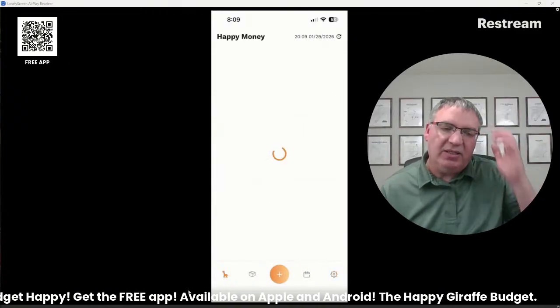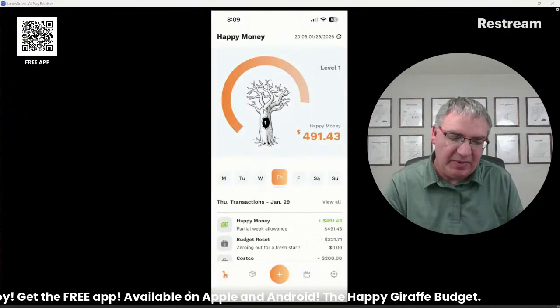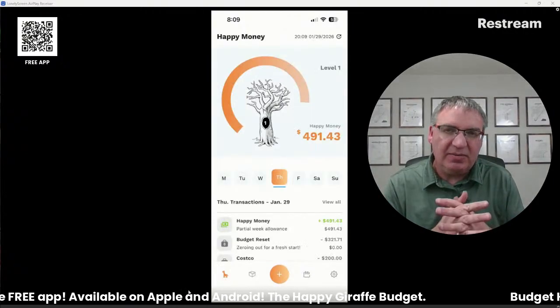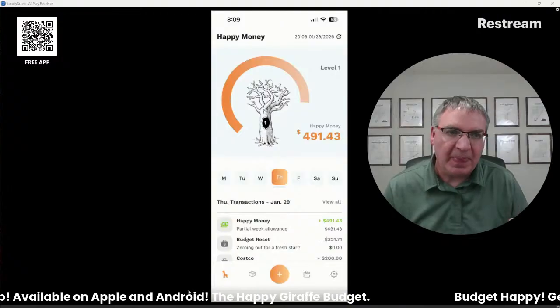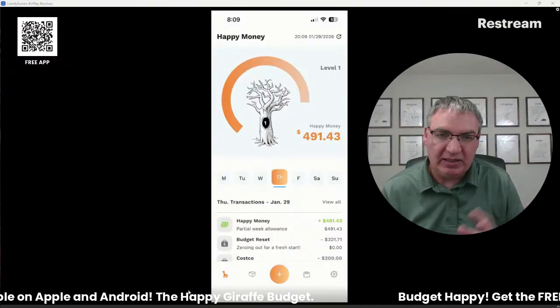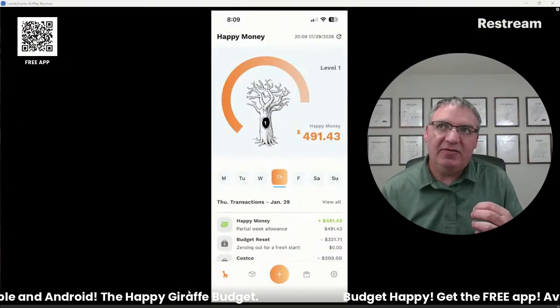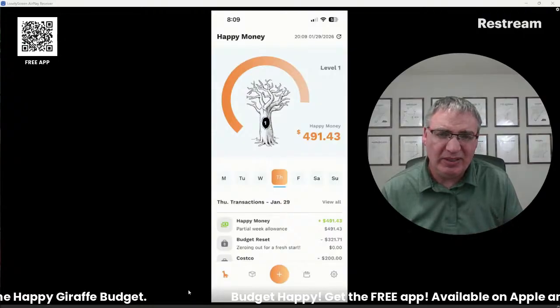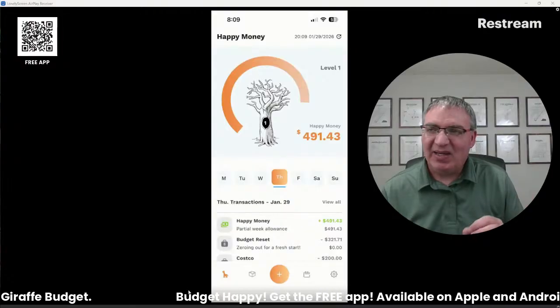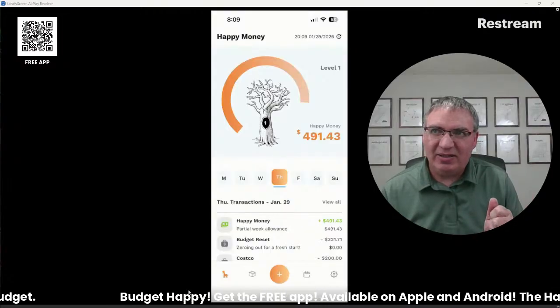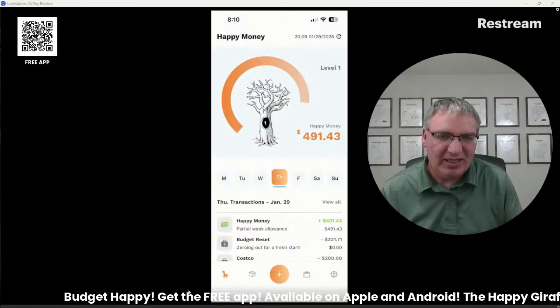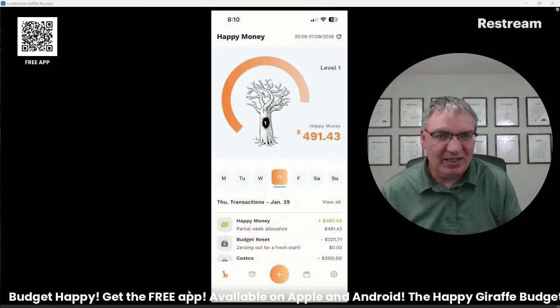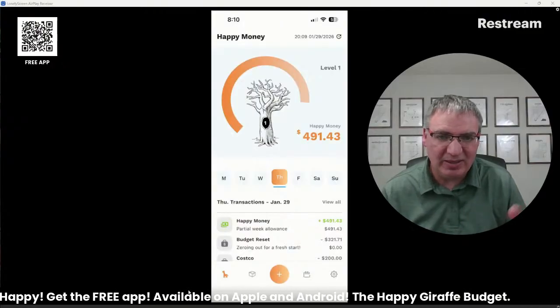So yeah, like I was saying, try to get as much as you can into your Happy Money, because it's more flexible that way. But if it's not working for you, that's totally okay. Like we've got a dog and it gets a haircut every 4 weeks. It has to get a haircut. And that costs too much for my weekly allowance to handle. I don't like that coming out of my weekly allowance because it takes up almost the whole thing.